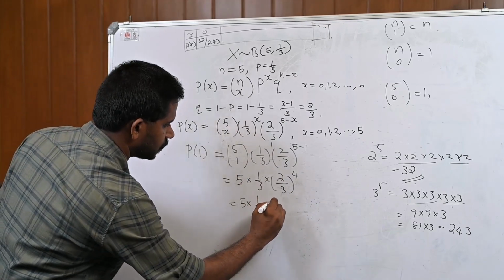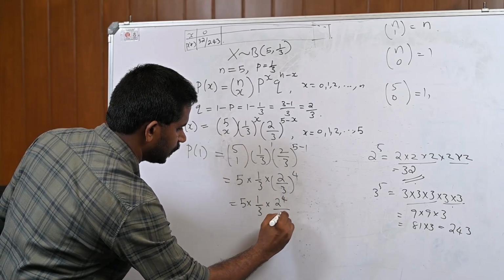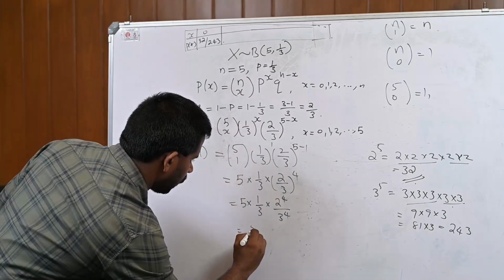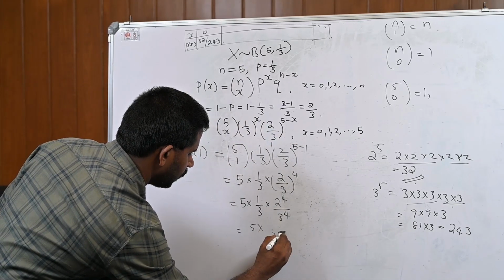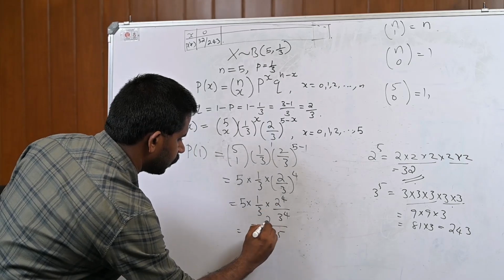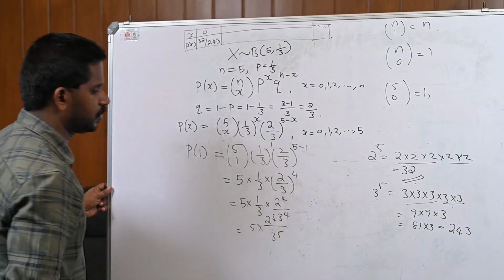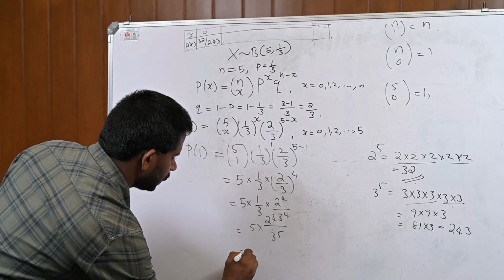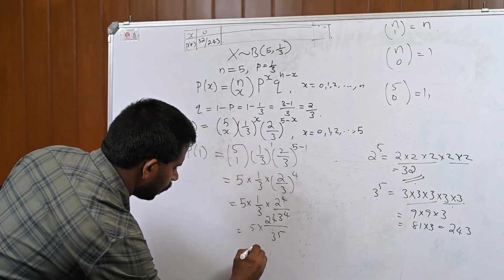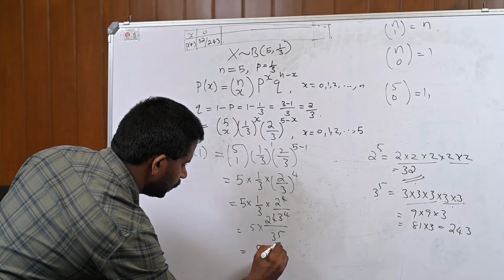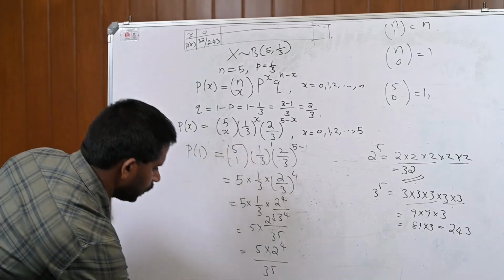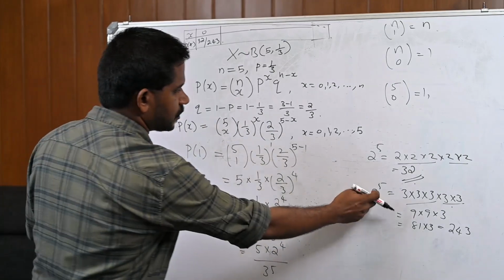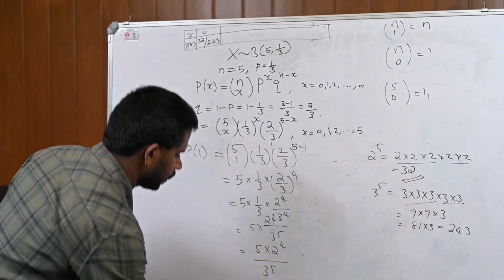This equals 5 into 1 by 3 into 2 by 3 whole raised to 4, which is 2 raised to 4 divided by 3 raised to 4. 3 into 3 raised to 4 is 3 raised to 5. Therefore, 5 into 2 raised to 4 divided by 3 raised to 5. Now, what is 3 raised to 5? 3 raised to 5 is 243.